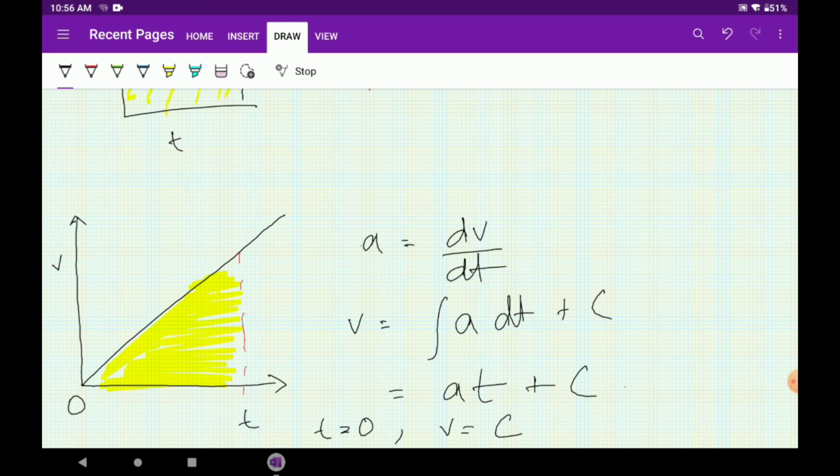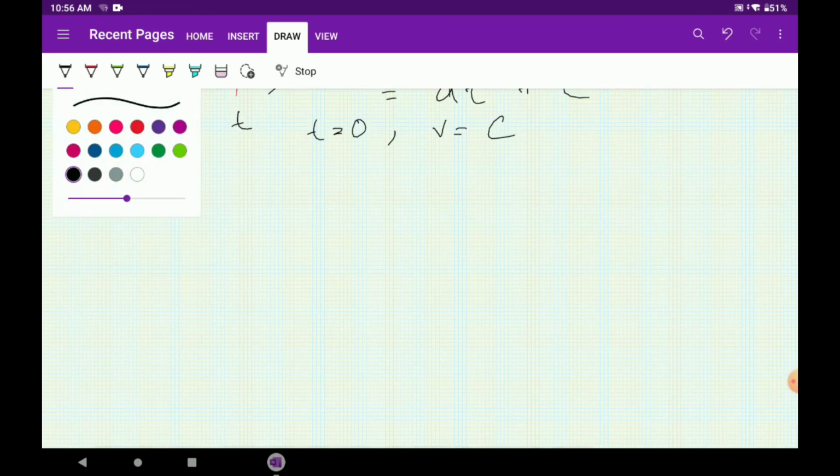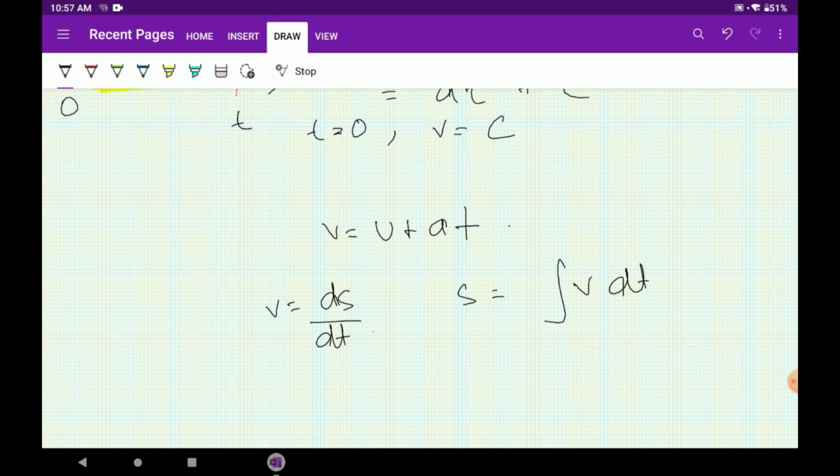Okay, now for any other equation, you take the equation v equals u plus a t. Now we know that v equals ds by dt, or dx by dt, anything you take. So what will be s? s will be the integration of v dt. So what will be the answer here? It will be the integration of (u plus a t) dt.